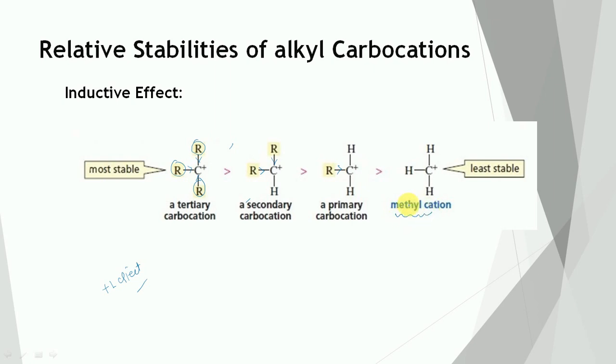there is no positive inductive effect. So in case of tertiary, due to the presence of three alkyl groups, the inductive effect is maximum. So we can say that the more the number of alkyl groups, the greater the dispersal of positive charge, and therefore the more the stability of the carbocation. Tertiary carbocation is the most stable, and methyl carbocation is the least stable. So it is all about the inductive effect.